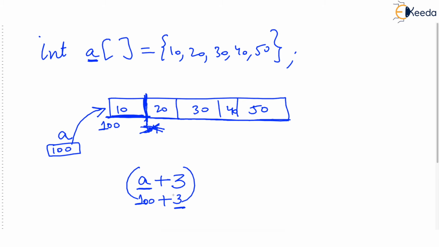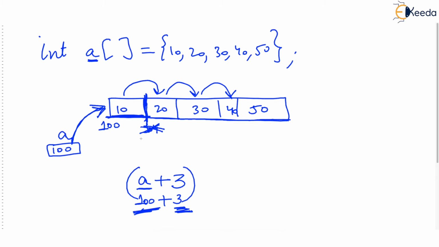So you are adding 3 to this 100. By how many bytes will this address get computed? My point is, who cares how many bytes an integer consumes? Isn't it enough to know that A is always pointing to the begin address? You are adding 3 to it. That means by adding 3, you are jumping by one integer, then a second integer, then a third integer. That's it. That's the meaning of this.